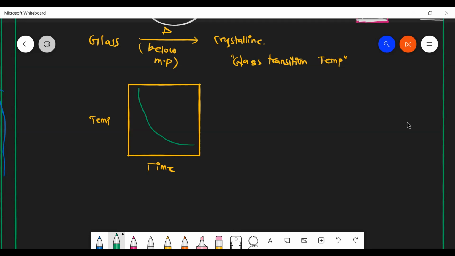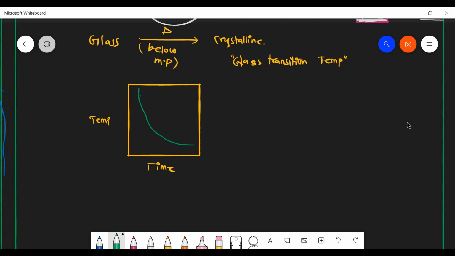But in a crystalline solid, it's not like that. Once it starts becoming a solid, the entire thing solidifies, and the entire thing becomes liquid metal. But here it's not like that. Some particles are becoming solid, some particles are still in liquid form. That's why they have a cooling curve like this.